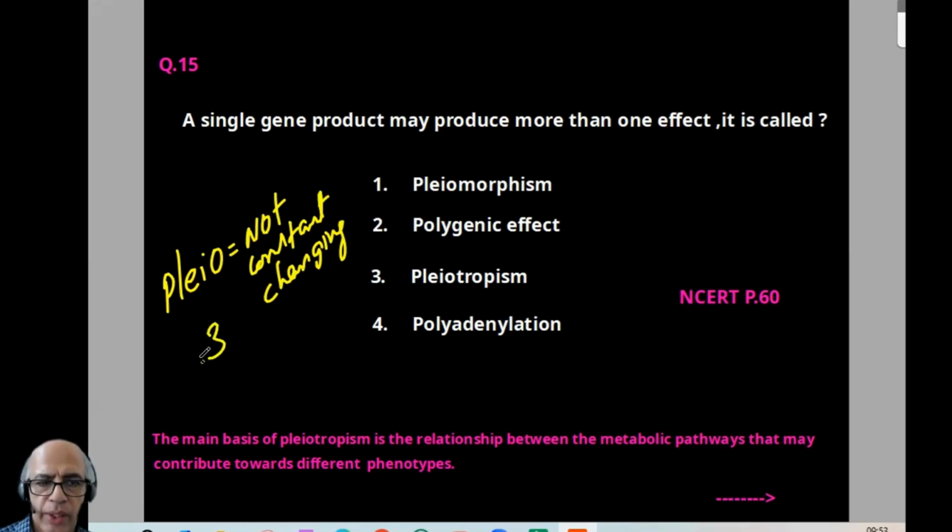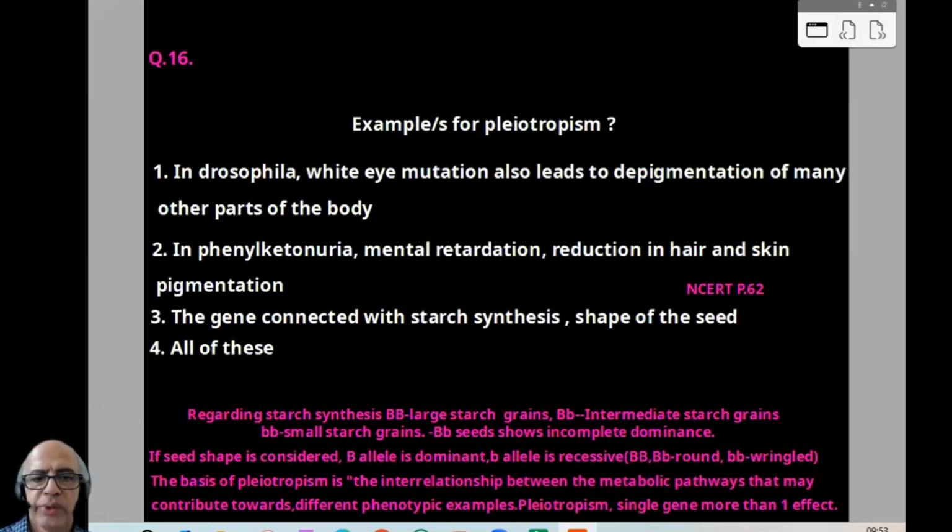And what is the meaning of the term pleiotropism? See, what is the reason? Main basis of pleiotropism is the relationship between the metabolic pathways that may contribute towards different phenotypes. So option-wise, it is pleiotropism. I think idea clear. Now coming to 16.